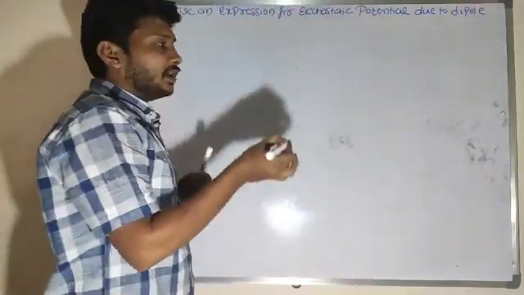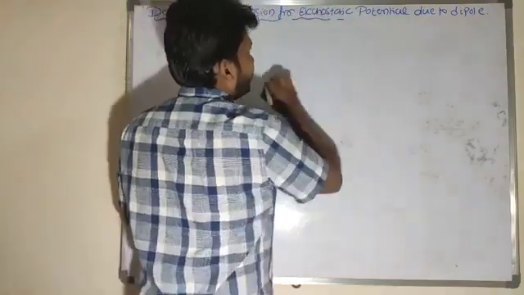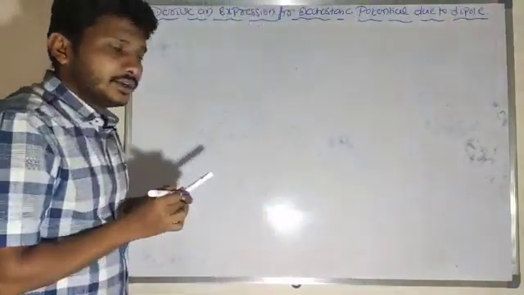Because of the dipole there exists a certain potential. Now I want to determine the value of potential at any point due to a dipole.